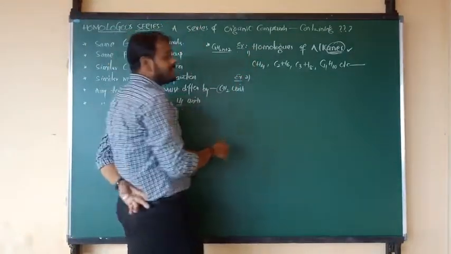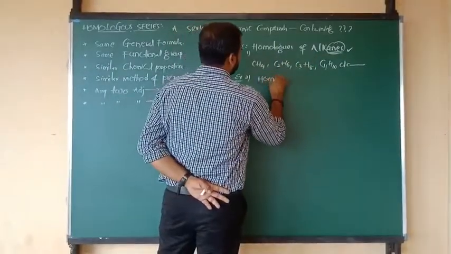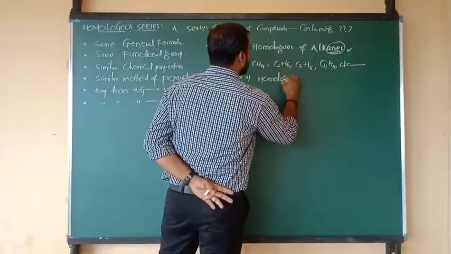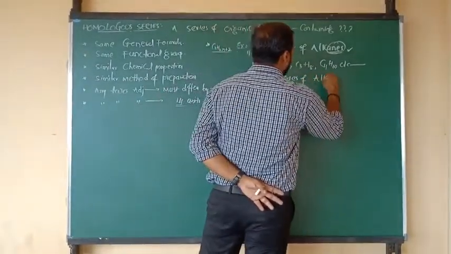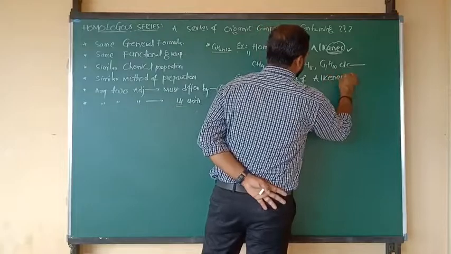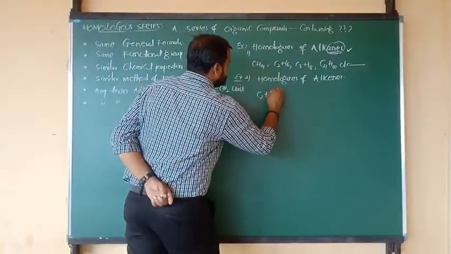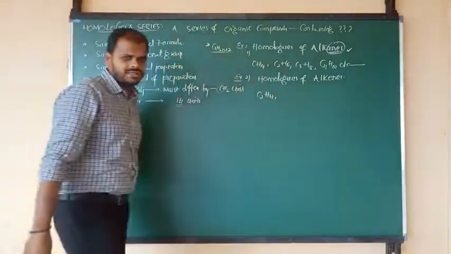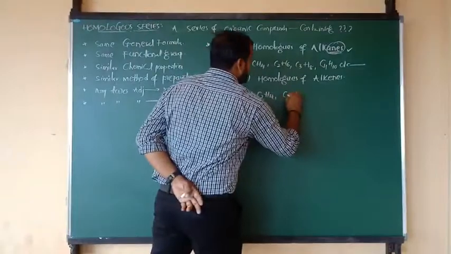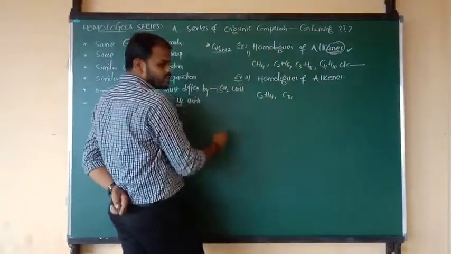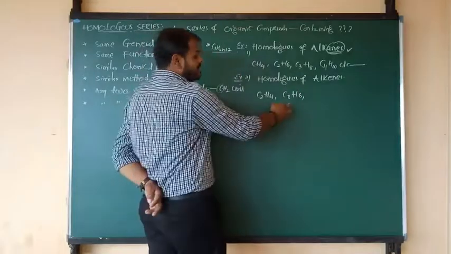Now I want to give you the examples of homologs of alkenes. Alkene, the best example is ethene. What is the formula of ethene? C2H4. Again add CH2. 2 carbon, 1 carbon, simply we can write 3. 4 hydrogen, 2 hydrogen, we can write 6. So this is ethene and this is propene.